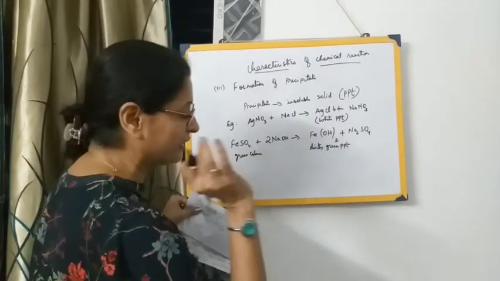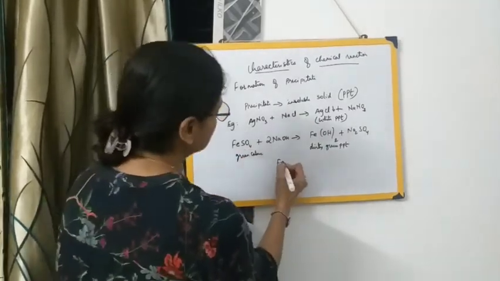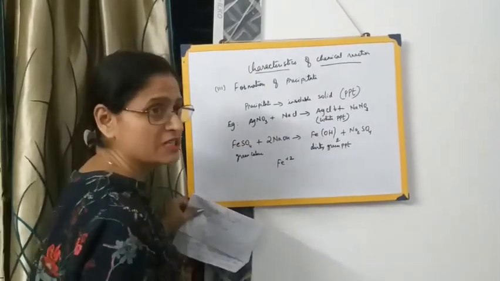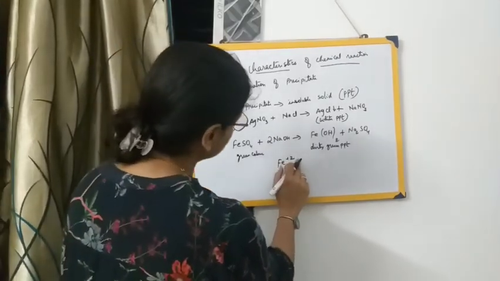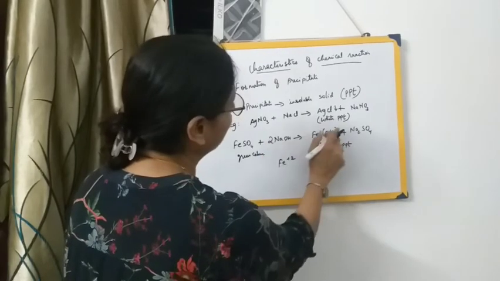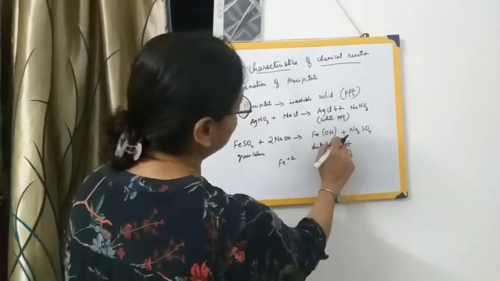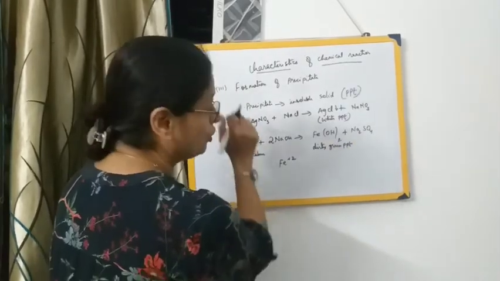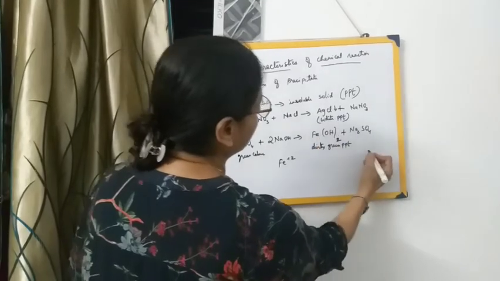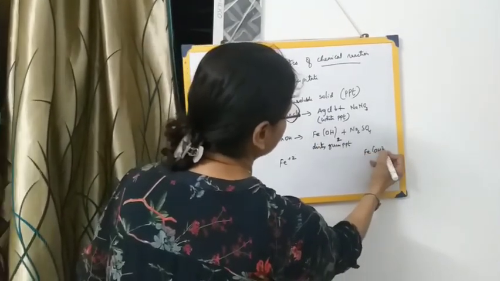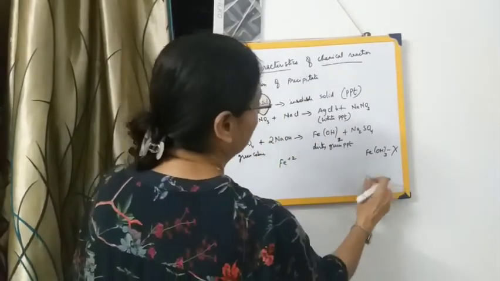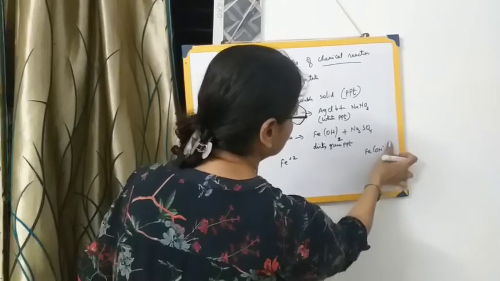Another very important thing, let me tell you. Iron's valency is plus 2 over here. Iron is in the plus 2 state when it is reacting with sodium hydroxide, so the compound that has been formed should also have 2 over here, because iron's valency was 2. You cannot write Fe(OH)3. If you do that, that will be completely wrong.